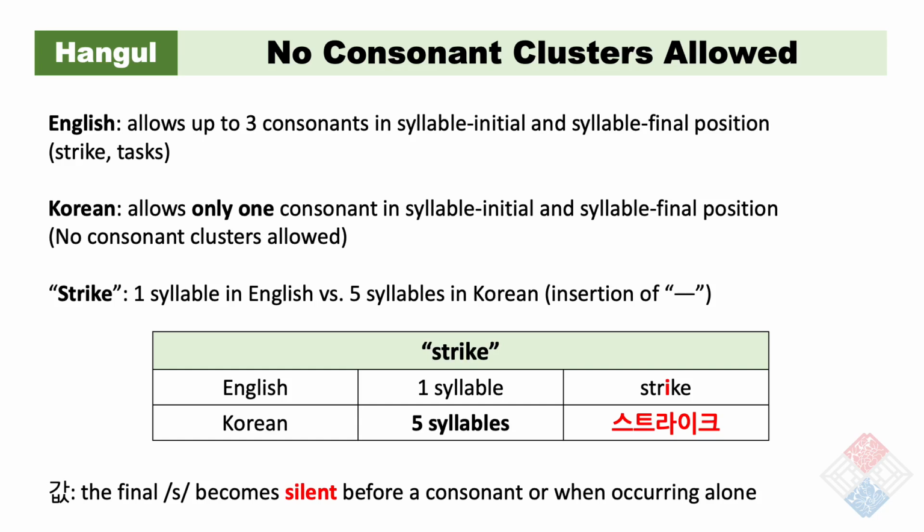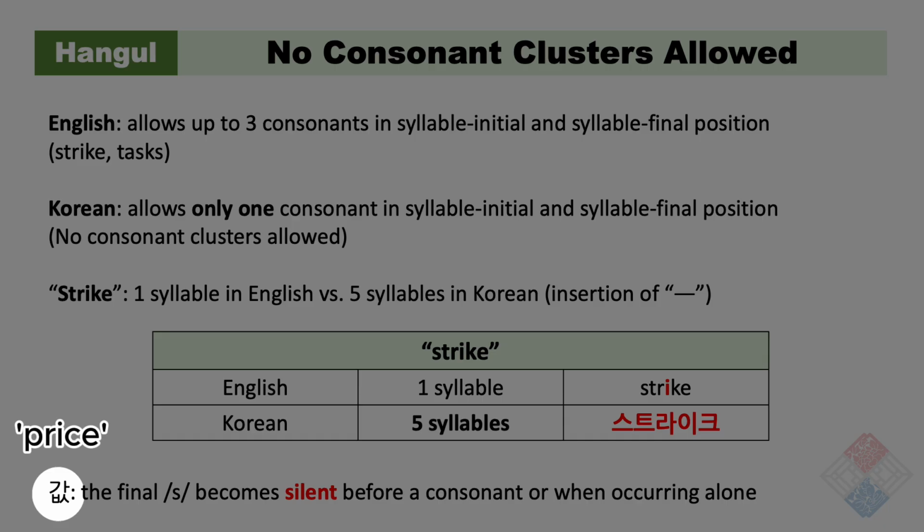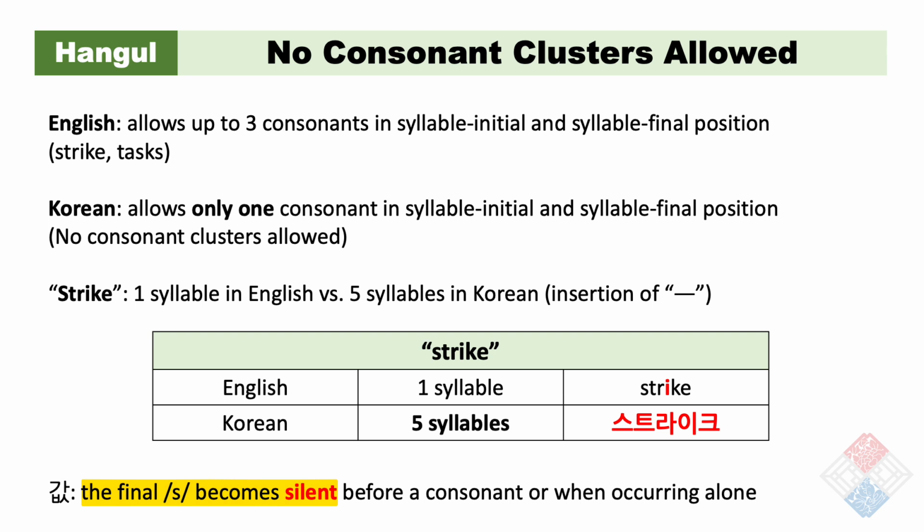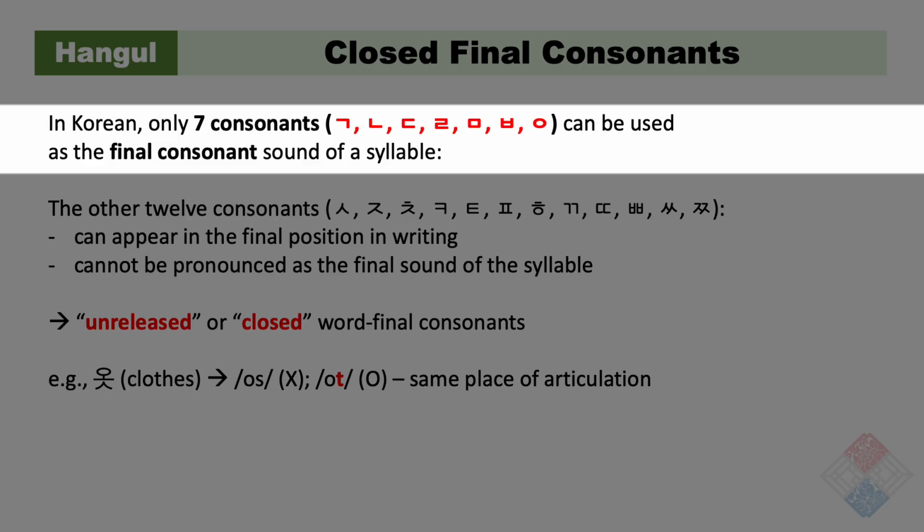Similarly, the final S in the Korean word kat becomes silent before a consonant or when the word occurs alone, because a spoken syllable does not allow 2 consonants after a vowel. In Korean, only 7 consonants can be used as the final consonant sound of a syllable. 그, 느, 드, 르, 무, 브, 응.